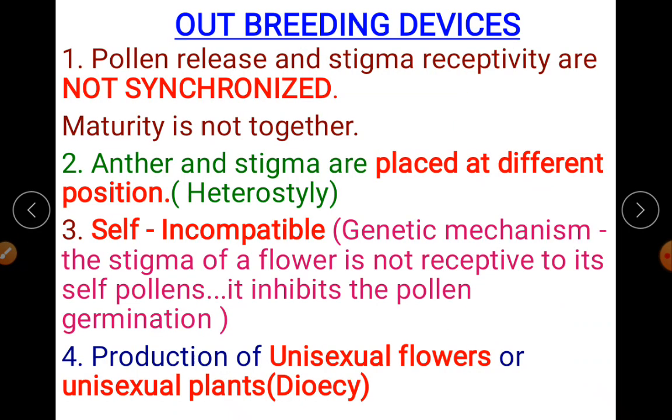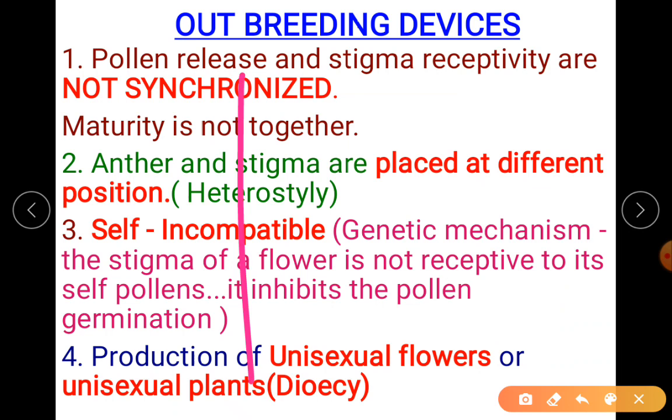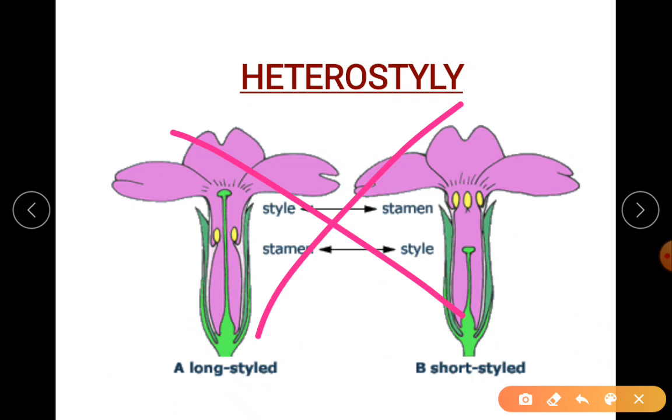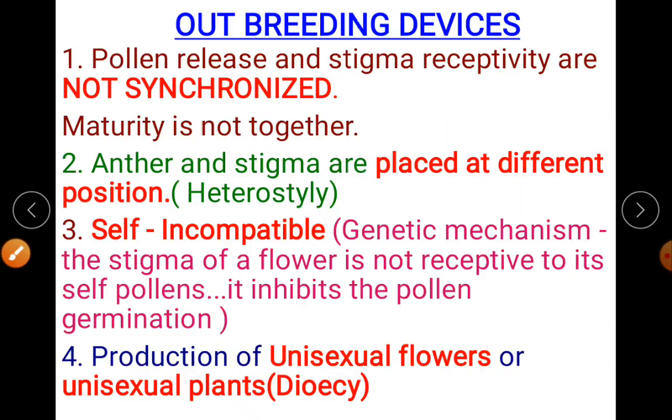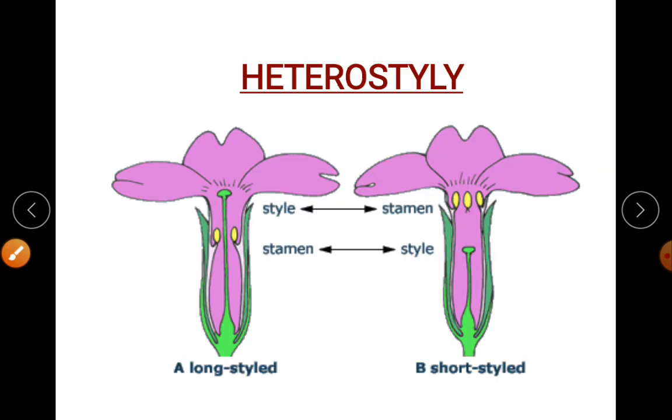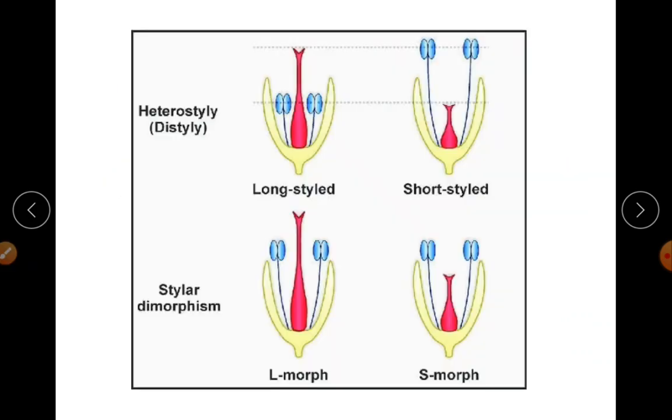In a 5-mark question, give the introduction, give these 4 points. That's it. No diagram asked. Don't go and draw all these diagrams. No, it is not asked. It's only a theory point. So this is an important point: dioecious, unisexual plants, unisexual flower. We are talking about the dioecious condition.